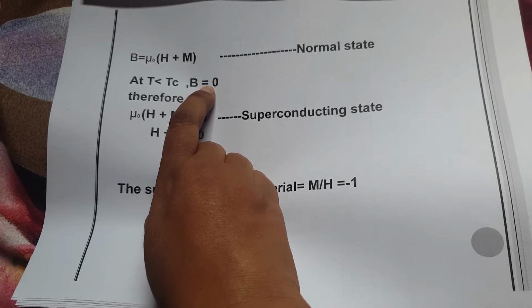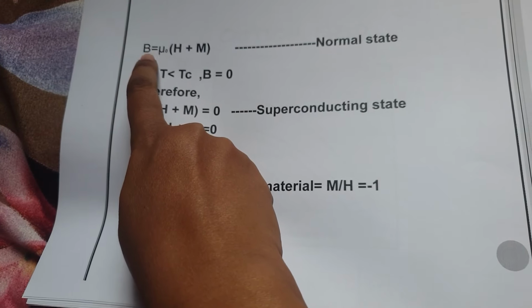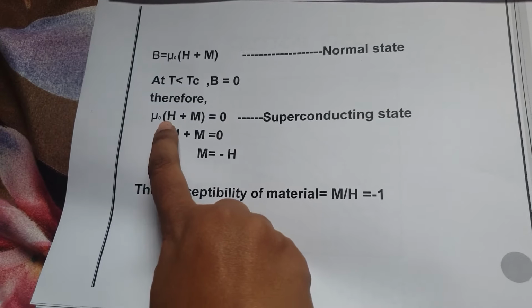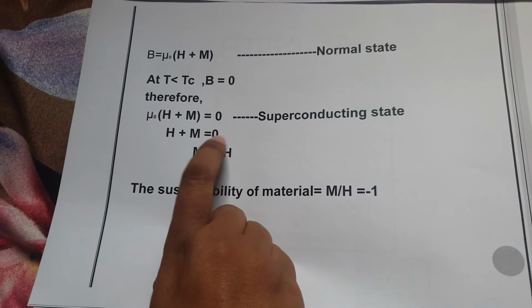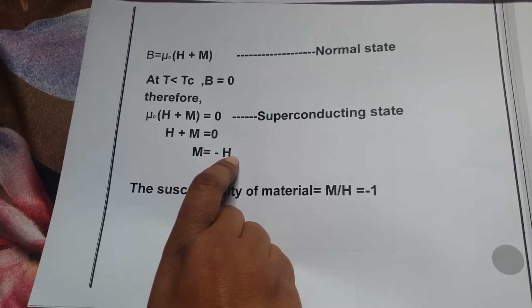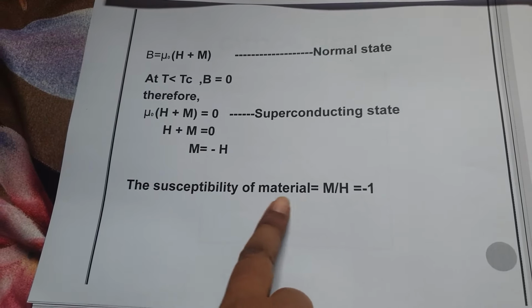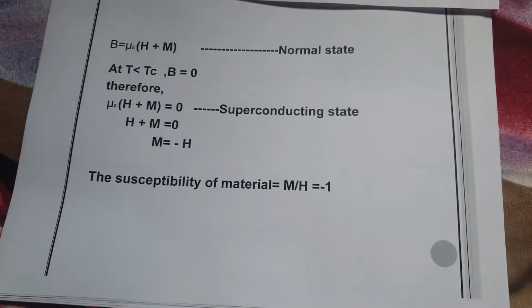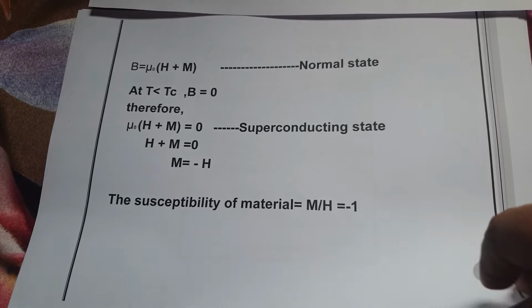If it is not passing at all, then obviously B will be 0. So put B equals 0 in this equation. We get mu 0 times H plus M equals 0, so H plus M equals 0. So M equals minus H. So M upon H will be minus 1, which is called the susceptibility of the material. So this is about Meissner's effect.